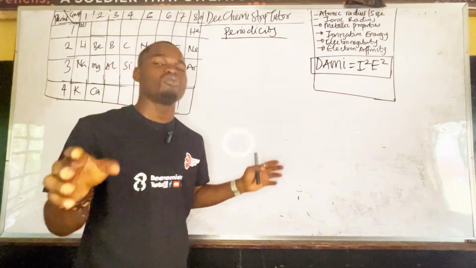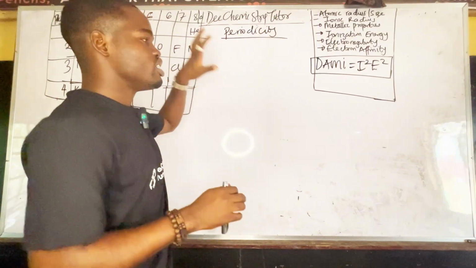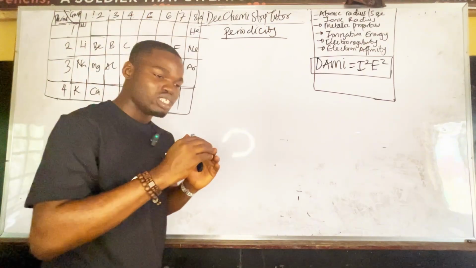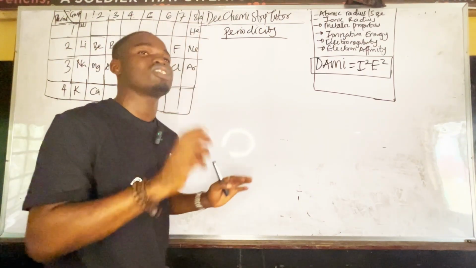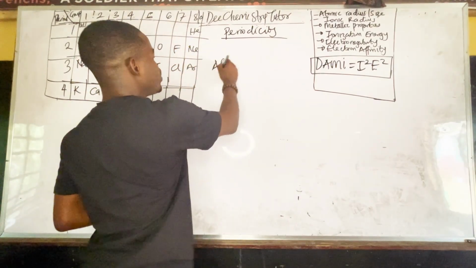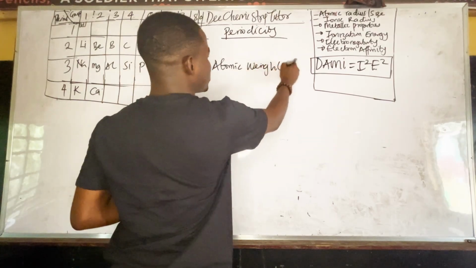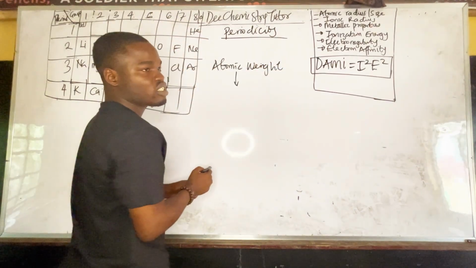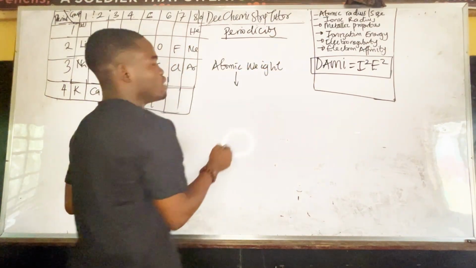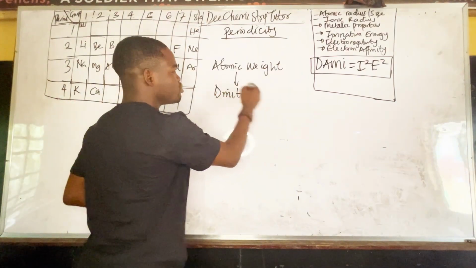But I'm not going to bore you with all of those things. I'm just going to go to the ones that JAMB is going to ask you. Very, very important ones. So the first one is that the periodic table was first arranged in order of atomic weight, or atomic mass. Atomic weight was the first thing that we used to arrange elements in the periodic table, and that person was Dmitry Mendeleev.